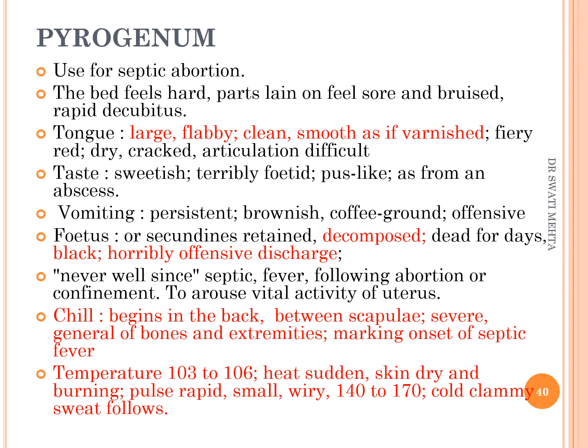Pyrogenum is a medicine for septic abortion, because when patients come to us, the patient may have a criminal type of abortion or a complete type of abortion history, but the patient did not undergo any medication. So in that case, after 3 or 4 days, there is development of strepto or staphylococcus infection, and that leads to septic condition.